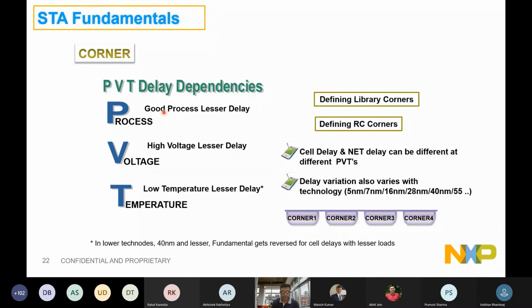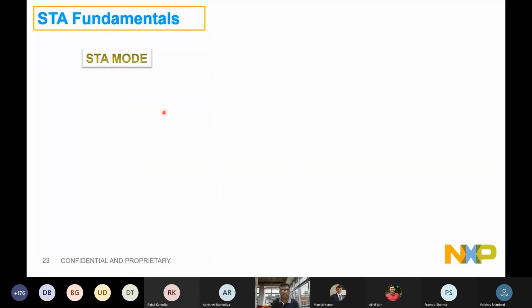Again, I mentioned as a comment that in the lower technology nodes, 40 nanometer and lesser, the fundamental gets reversed. For cell delays with lesser loads, the lower the temperature, the higher the delays, because of the random behavior of the electrons. That is temperature inversion. Okay.